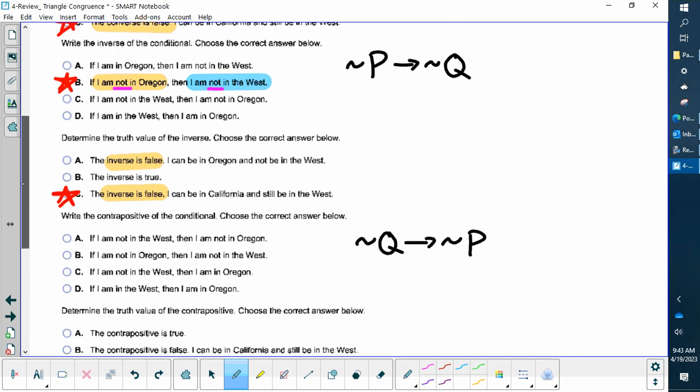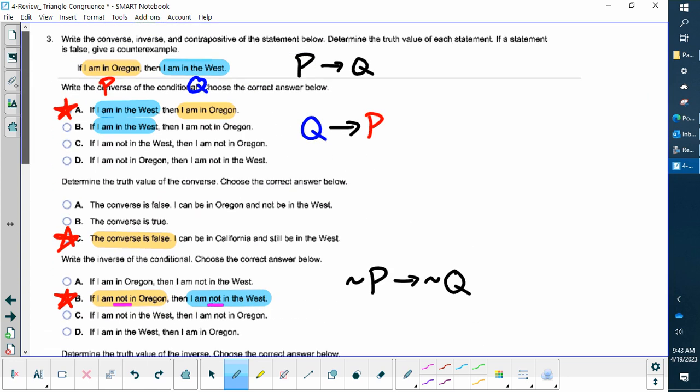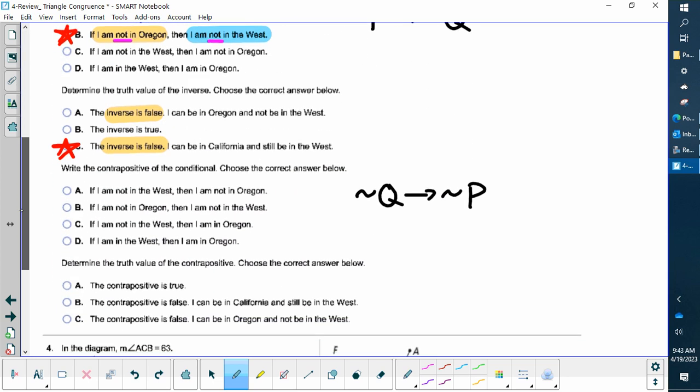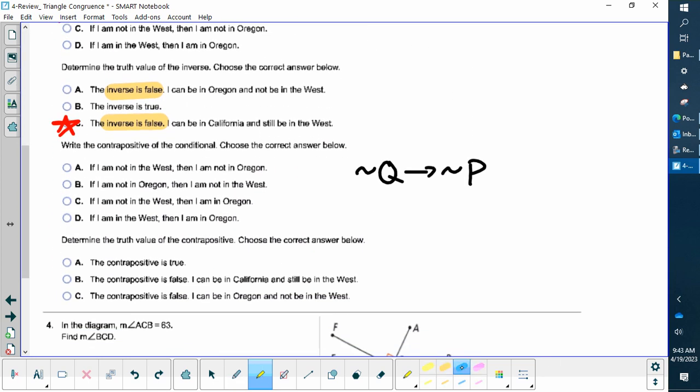And so let me go all the way back to the top. The P was talking about being in the West, so I need to start with I'm not in the West. So I like this one. I'm not in the West. Okay, and then the hypothesis was about being in Oregon, and I want it to be not in Oregon, so I like that one.